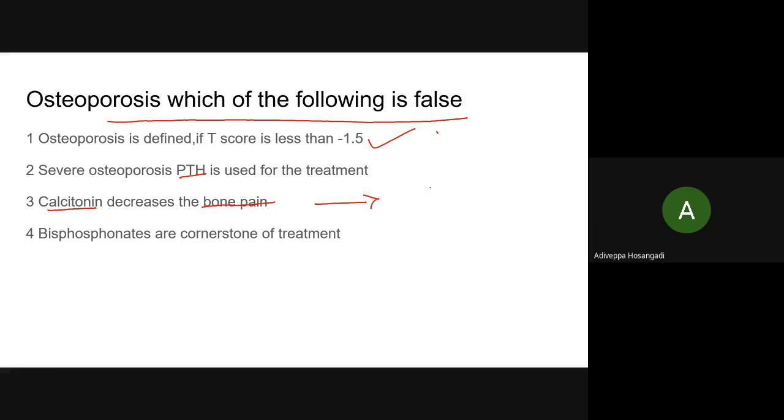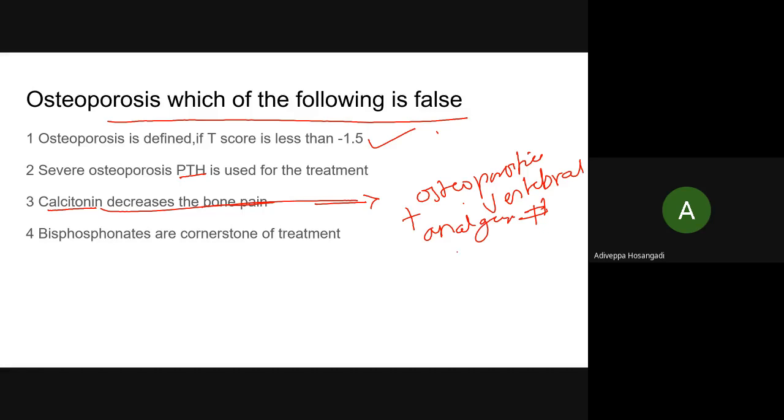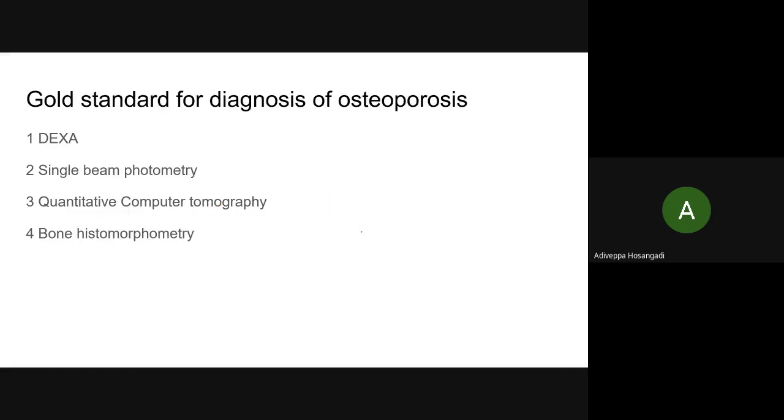Calcitonin is used especially in osteoporotic spine fracture, osteoporotic vertebral fracture. This is an indication. Even though it helps in improving the osteoporosis, there is an additional analgesic effect of calcitonin. Bisphosphonates, of course, are the cornerstone of the treatment.